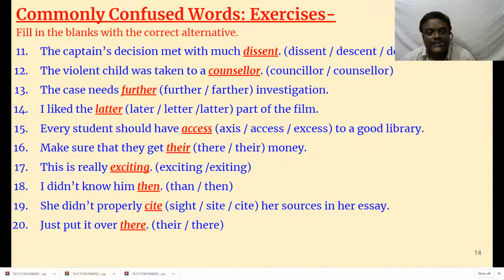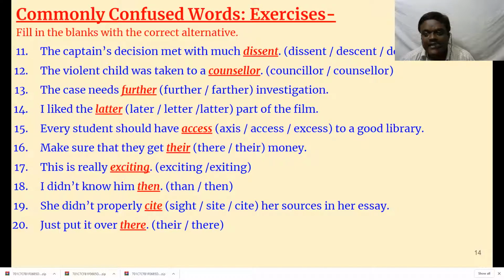The case needs further investigation. Further and farther: farther means far away. Further means still more, some more investigation. I liked the latter part of the film. Latter means afterwards, latter is the opposite of former. When you divide something into two parts, former part, latter part. The former is the first part, the latter is the second part. So the latter part of the film is the second part of the film.